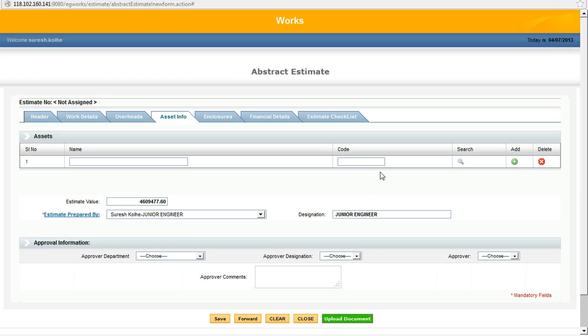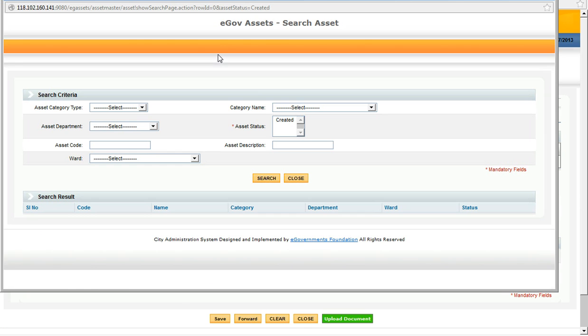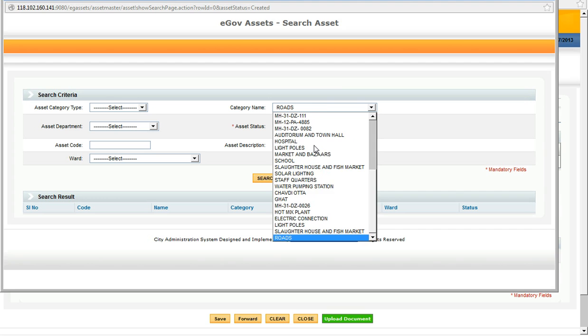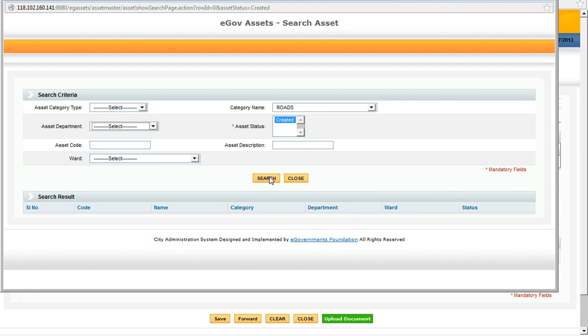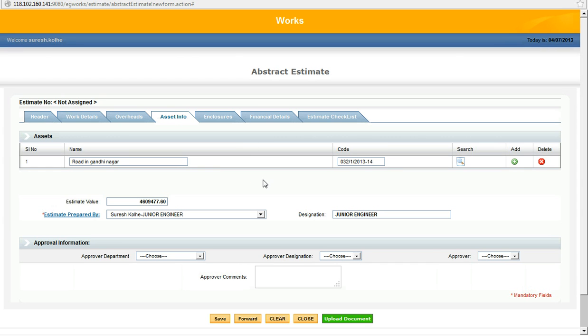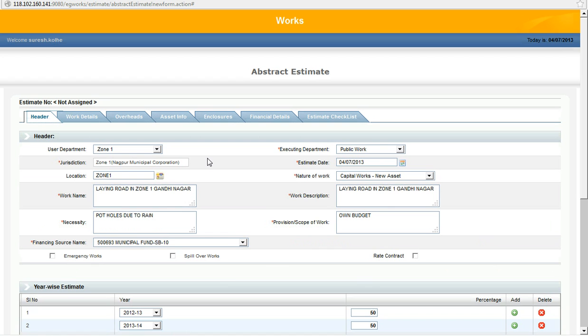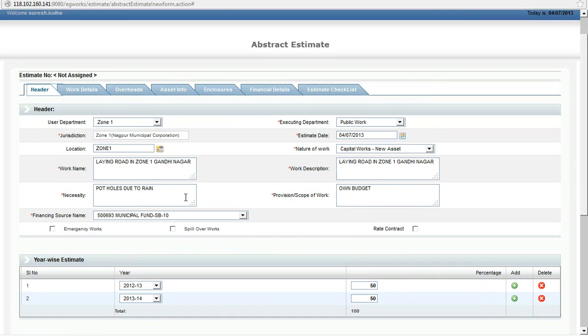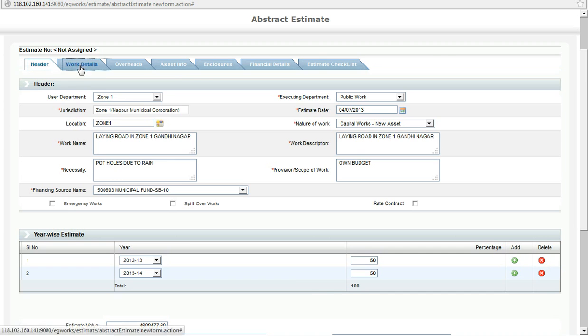After selecting the financial details, now I need to gather the information about the asset. Since this is a road work, I am trying to search an asset in created state in that particular zone. Asset category is roads. Search. So there is an asset road in Gandhinagar. I am selecting the asset. So now what we have done is select the executing department, user department, jurisdiction in which the road is being constructed, work name, year-wise estimate details, then work details.